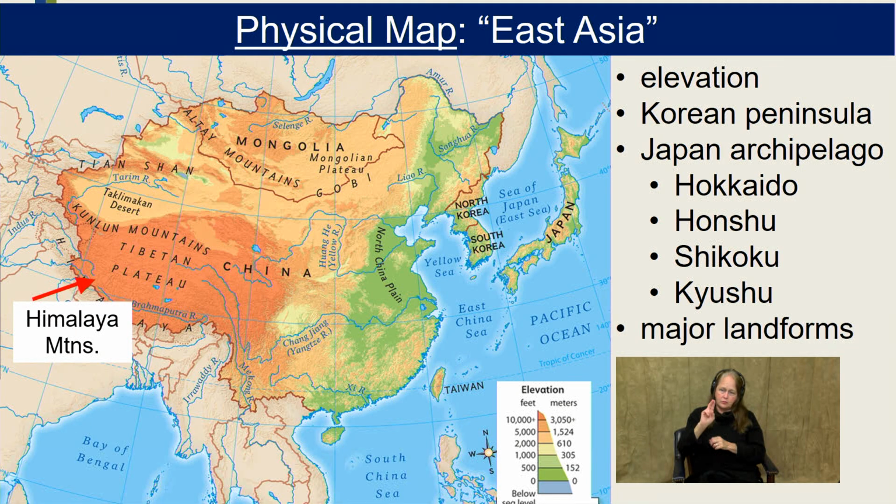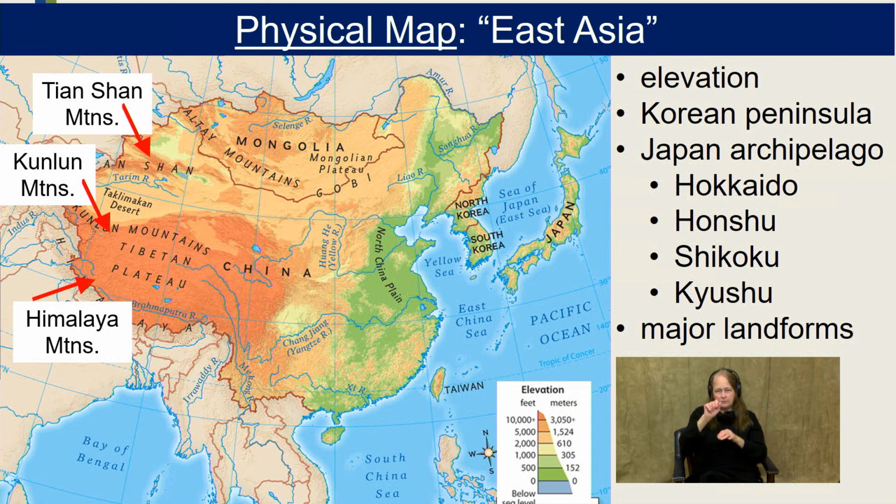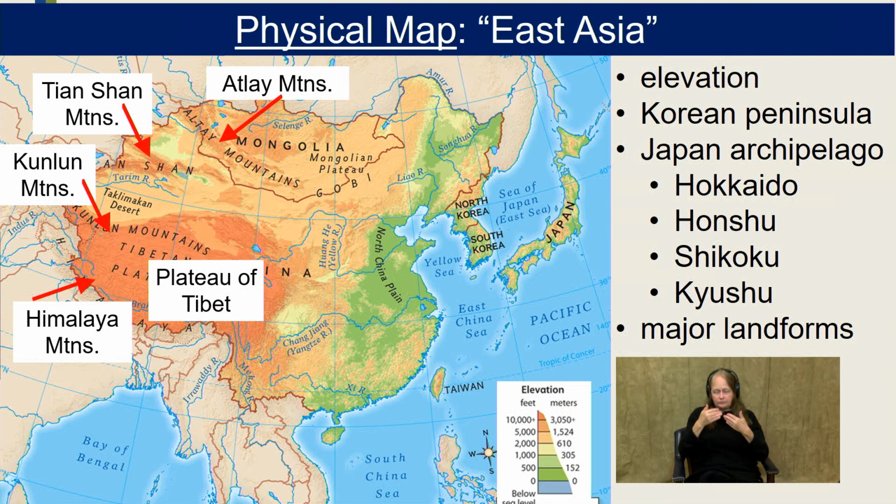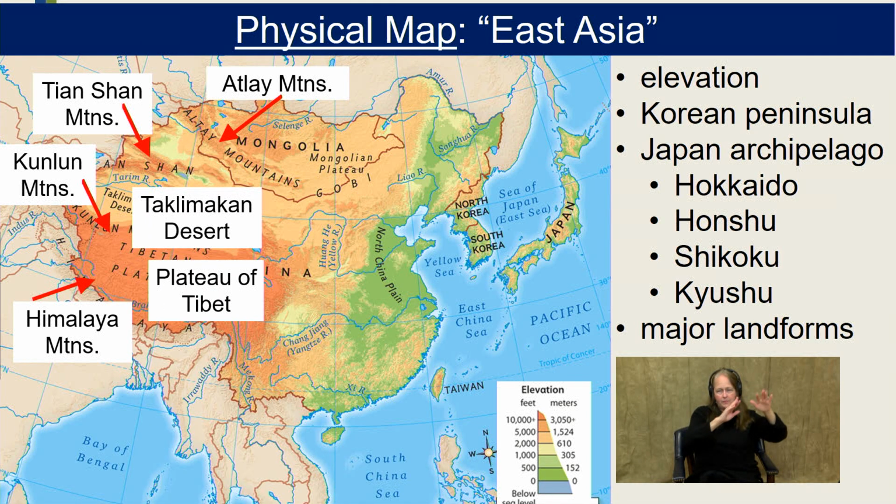And then let's do major landforms. As I mentioned, we've got the Himalayan mountains that are on the border region between Nepal and India and China. We've got the Kunlun mountain range, which is another significant mountain range in this area. The Tian Shan mountains. The Altai mountains between China and Mongolia. We also have the plateau of Tibet. Remember, a landform known as a plateau is an area of high elevation that's rather flat, but it's still at a very high elevation.